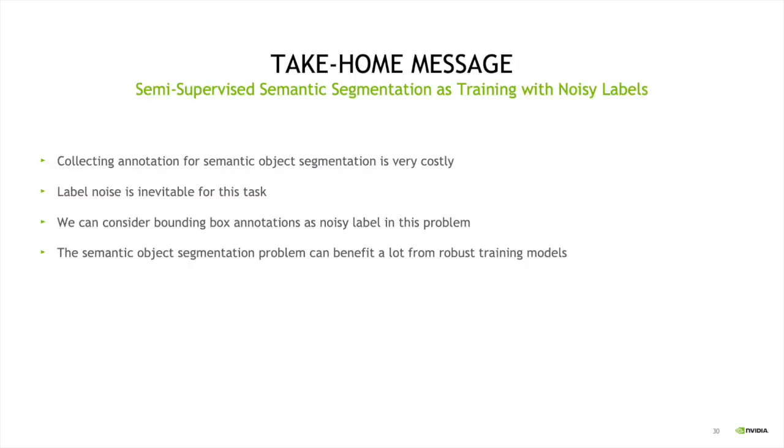So in this part of the talk, we showed that collecting annotation for the semantic object segmentation problem is very costly. Label noise is unavoidable given the subjectivity of the problem, and we showed how the semantic object segmentation problem can benefit from the robust training models that we discussed in this talk.